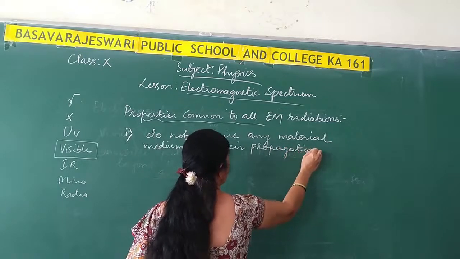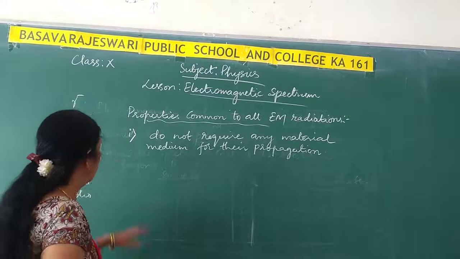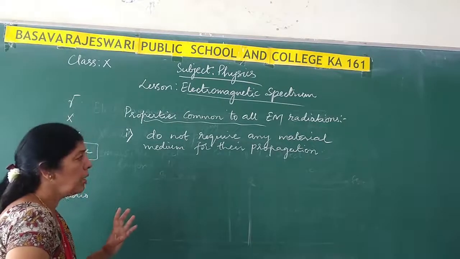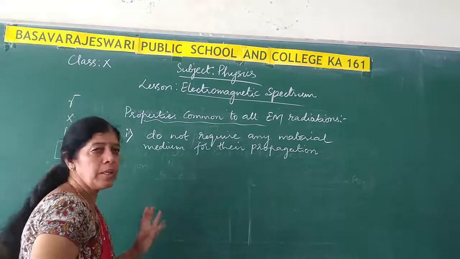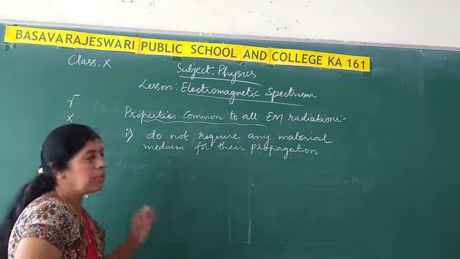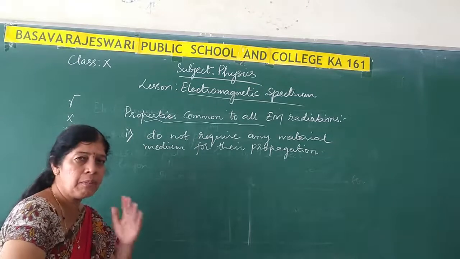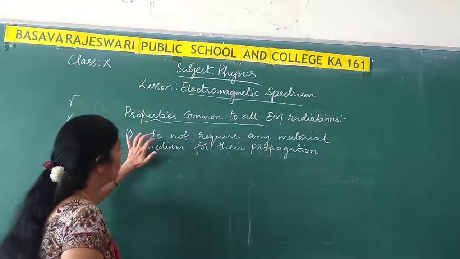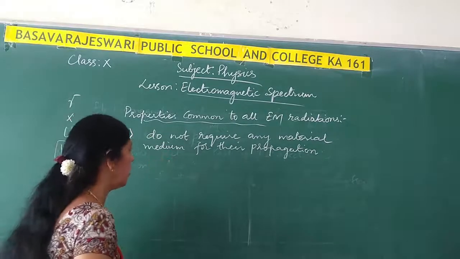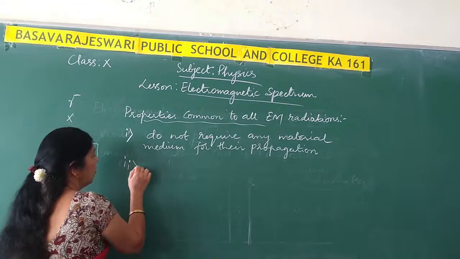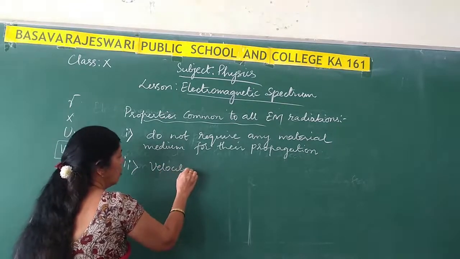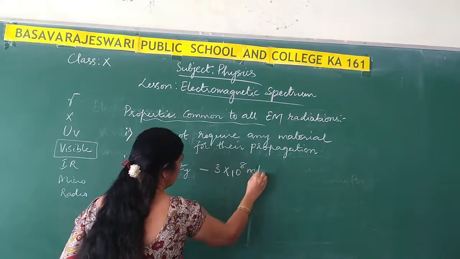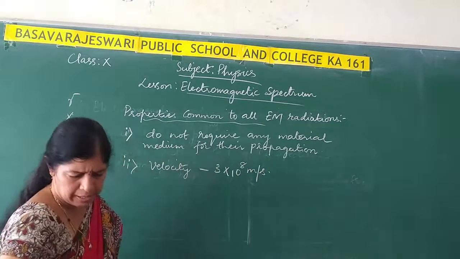So, if you take all these electromagnetic radiations, none of them require any medium. Means they can travel through vacuum. And when they are traveling through vacuum, no energy is lost. Whatever energy is carried by the electromagnetic radiation, all the energy will be transported when the radiation is traveling through vacuum. So electromagnetic radiations do not require any material medium for their propagation. And what will be their velocity? All electromagnetic radiations will travel with the same velocity, and that is 3 into 10 to the power 8 meter per second.